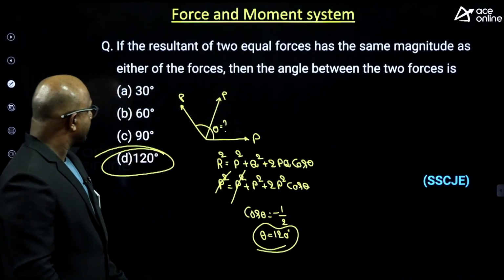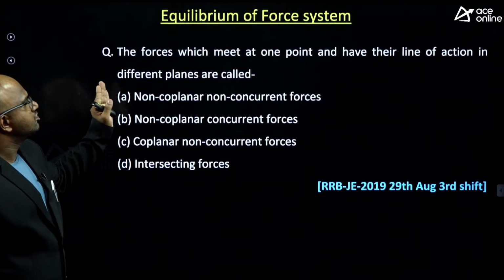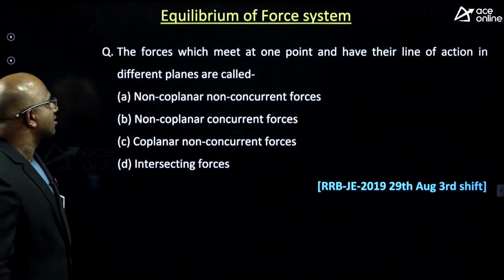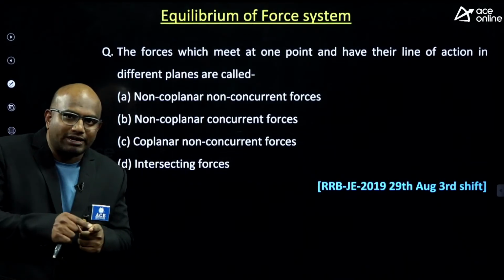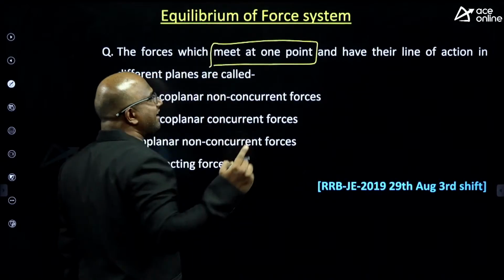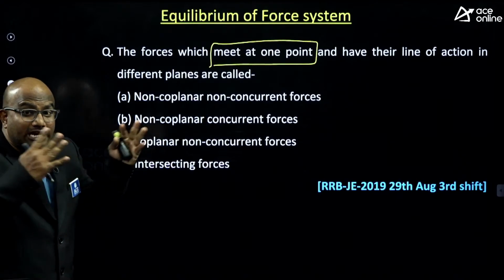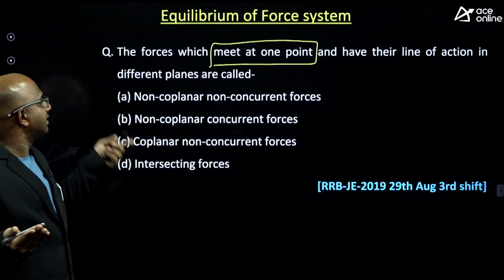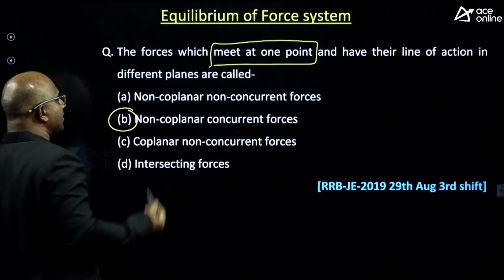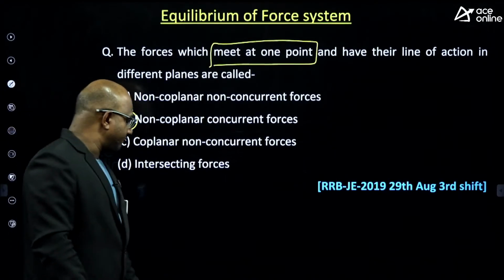Now, very good. Now please go through this question, guys. Two forces which meet at one point and have their lines of action in different planes are called? See, they meet at one point. Whenever you hear that they meet at one point, it is called concurrent forces. Their lines of action are in different planes, so it is non-coplanar. I can write non-coplanar concurrent forces, guys. The answer is option B itself.